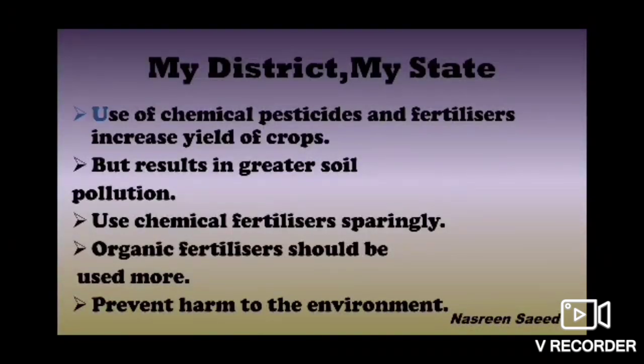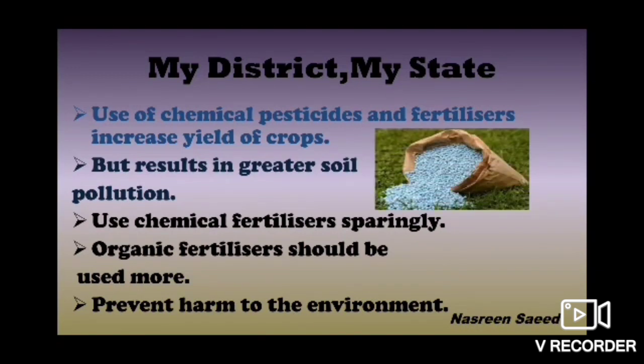Now, use of chemical pesticides and fertilizers increases yields of crops. Means we can increase the yield of crops using chemical pesticides and fertilizers. But what happens? It results in greater soil pollution. What happens if you use them in ample amounts? It results in greater soil pollution. So what is the outcome of this?